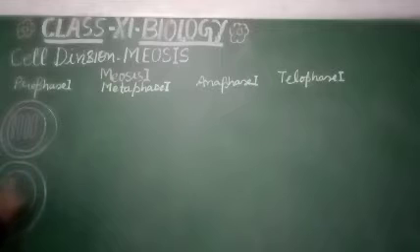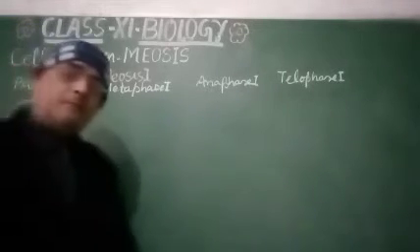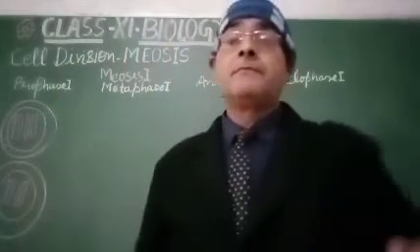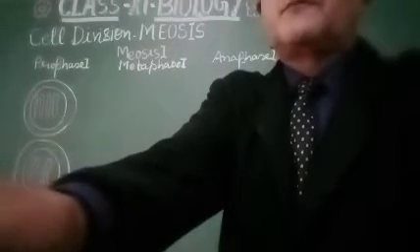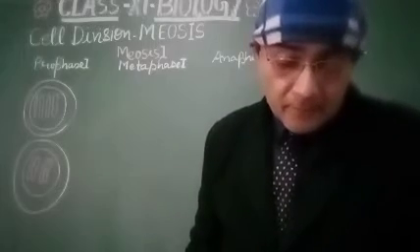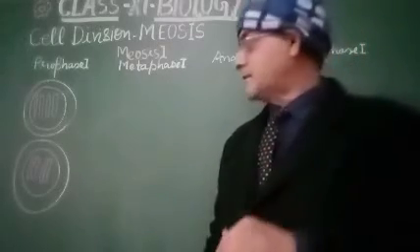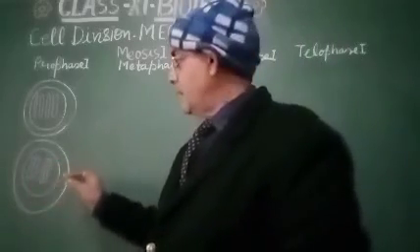They get paired, something like this. The homologous chromosomes start pairing. This is the second stage of prophase 1, that is called zygotene. And the third stage, this is again the third stage.